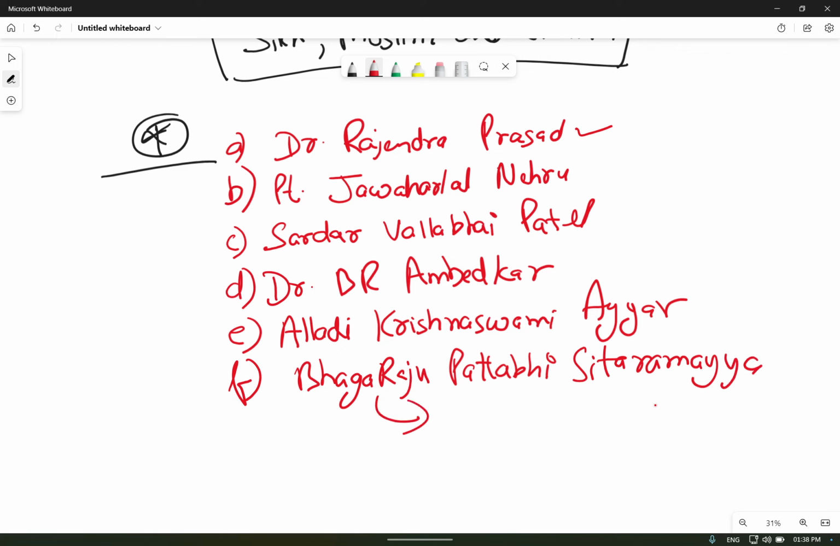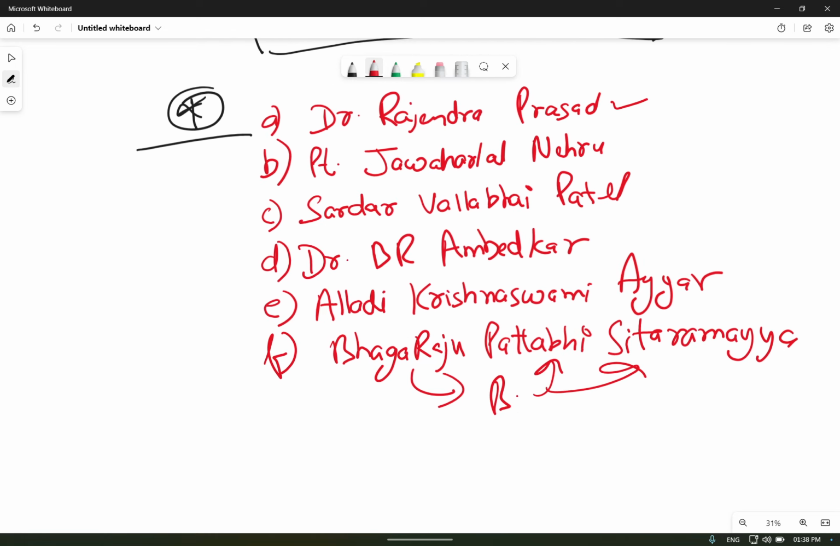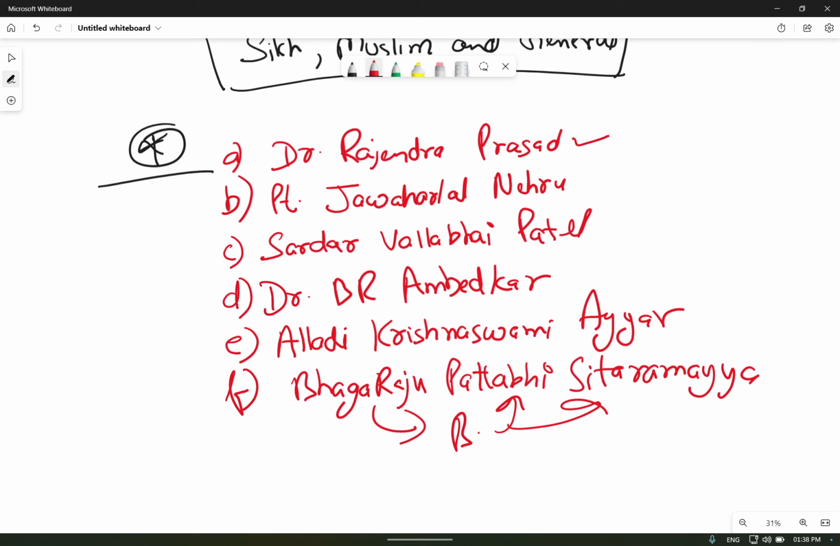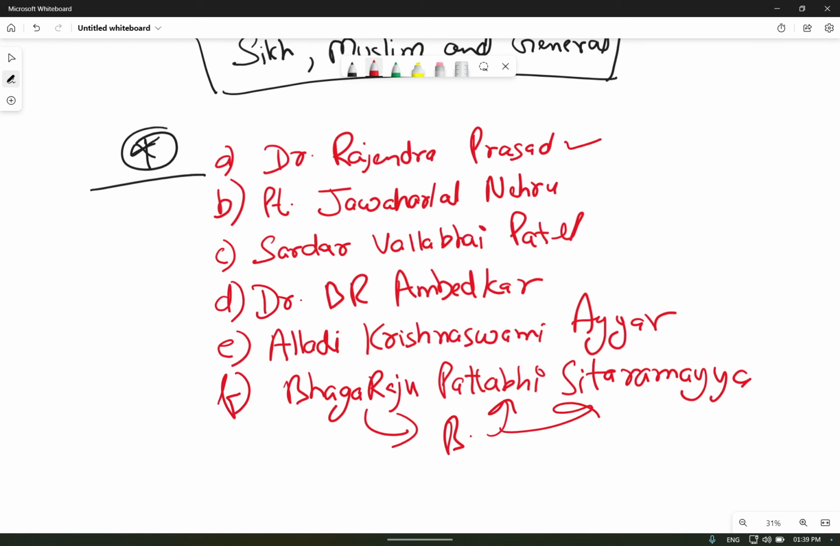In short, we call it B. Pattabhi Sitaramayya. So these were the important personalities who were chairmen of various committees in the formation of the Constituent Assembly. Who were they? Dr. Rajendra Prasad, Pandit Jawaharlal Nehru, Sardar Vallabhbhai Patel, Dr. B.R. Ambedkar, Alladi Krishnaswami Iyer, and Bhogaraju Pattabhi Sitaramayya.